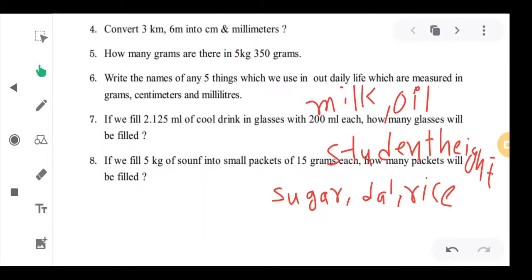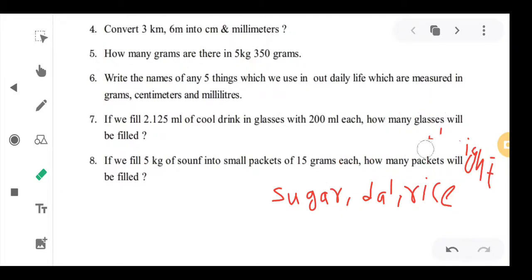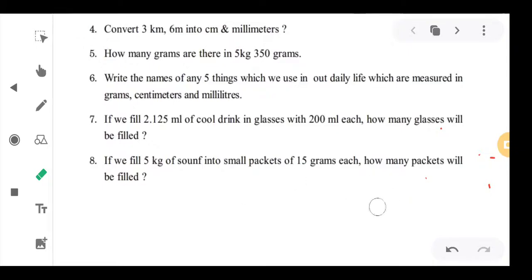See, seventh one. What is the seventh one? If we fill 2.125 milliliters of cool drink in glasses with 200 ml each, how many glasses will be filled? Okay, we will do this problem.